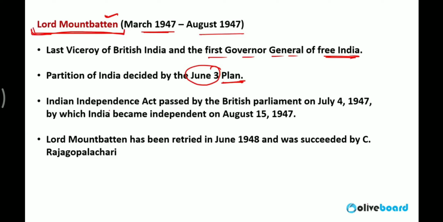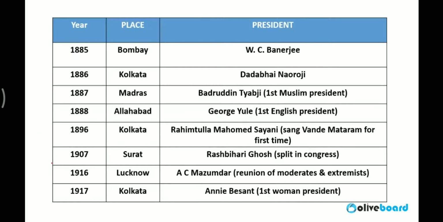After that The Indian Independence Act was passed on 4th of July 1947. According to this act, India got freedom on the midnight of 14-15 August 1947. Lord Mountbatten retired in June 1948, succeeded by C. Rajgopalachari. C. Rajgopalachari was the only Indian who came to this position.